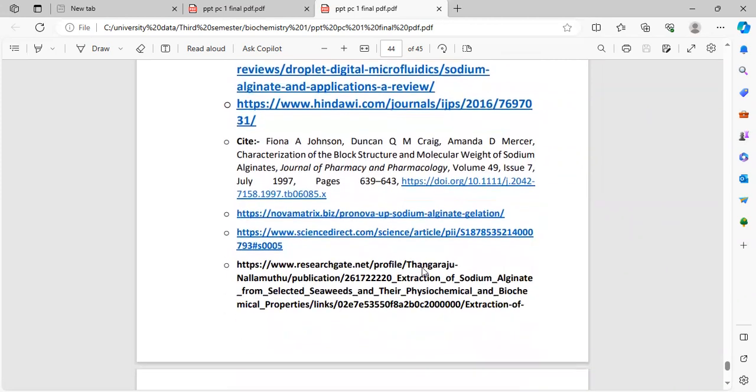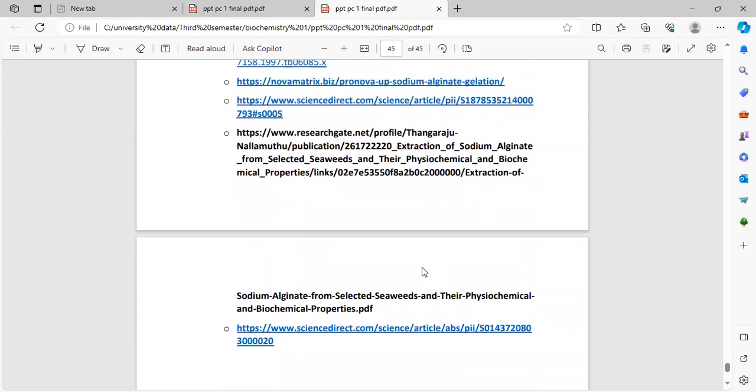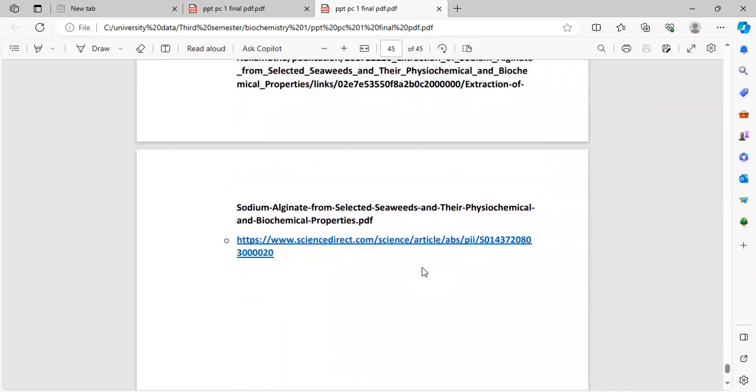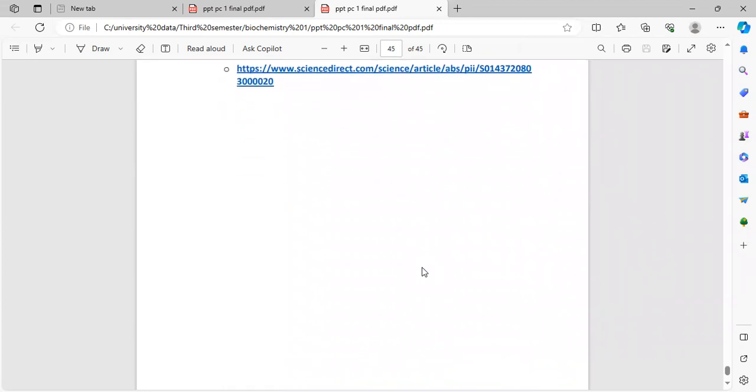Here are the cited sources, and these are also cited sources.